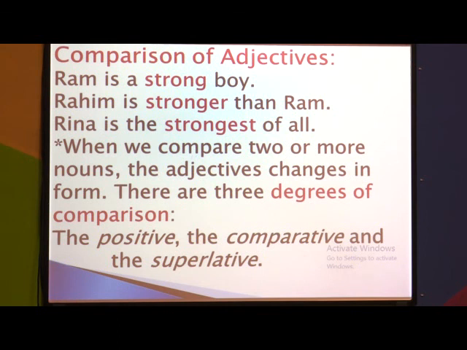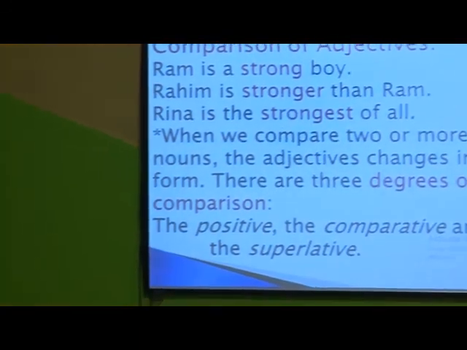Sometimes er is added, or sometimes more is added. For example, beautiful, more beautiful and most beautiful. But if we talk about tall, we will not say tall, more tall or most tall. We say tall, taller and tallest.